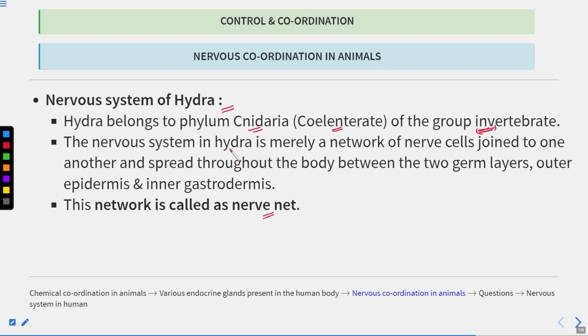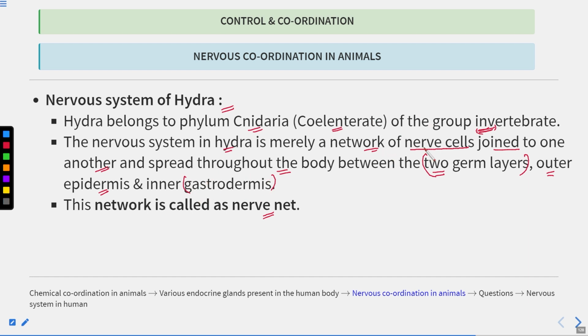Now, the nervous system in hydra is merely a network of nerve cells, so it is quite simple. The nerve cells are joined to one another and spread throughout the body between the two germ layers. The outer one is known as the epidermis and the inner one is known as the gastrodermis.